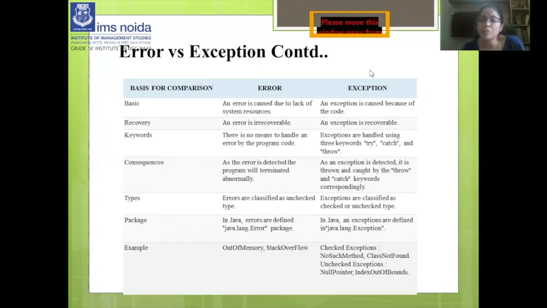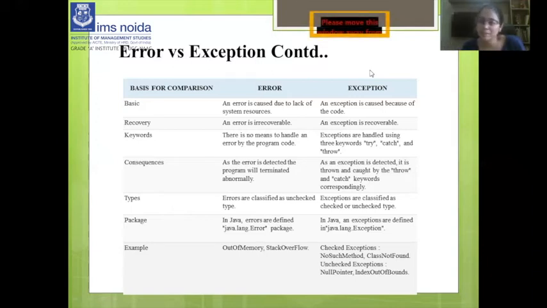Next, the fourth point is consequences. As the error is detected, the program will terminate abnormally. It will directly terminate, and nothing will be printed. But when an exception is detected, it is thrown and caught by the throw and catch keywords correspondingly. The throw and catch keywords work like the police, where the police have to catch the thief.